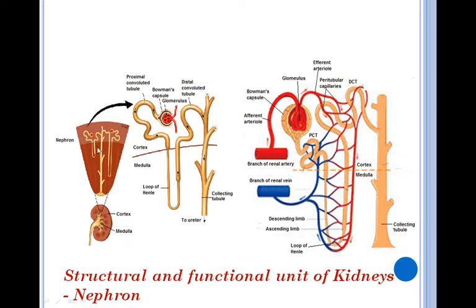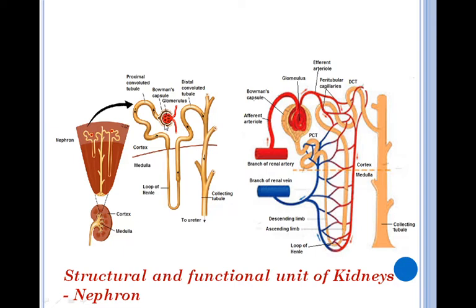These are nephrons, and its magnified structure you can watch from this portion. This is the diagram of one nephron. Similarly, millions of nephrons are present in this bean-shaped kidney.